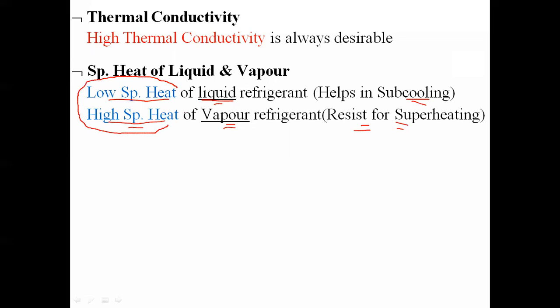So an ideal refrigerant should have low specific heat in the liquid case and high specific heat in the vapor condition. Why? Because low specific heat in the liquid condition will help in subcooling, which will increase the COP of the refrigeration system, and high specific heat in the vapor case will resist the superheating. That resistance to superheating will also increase the COP of the system. Are you getting?